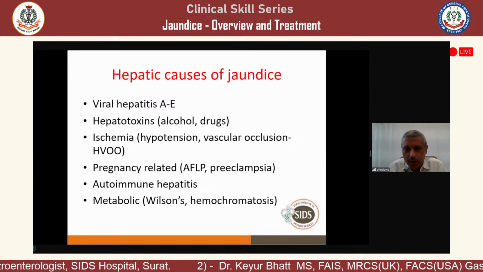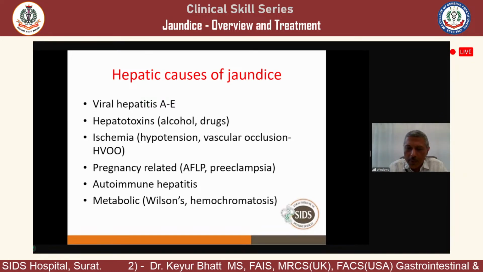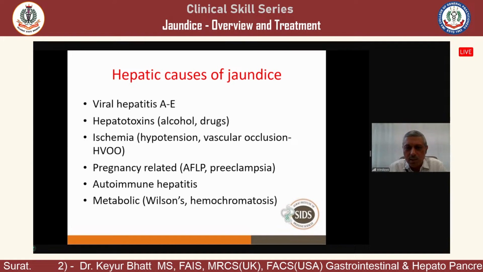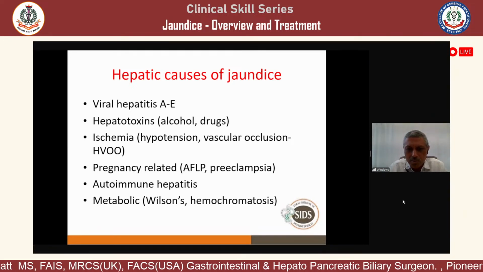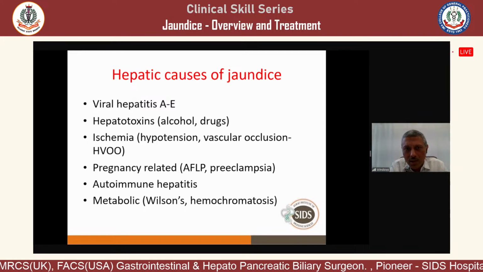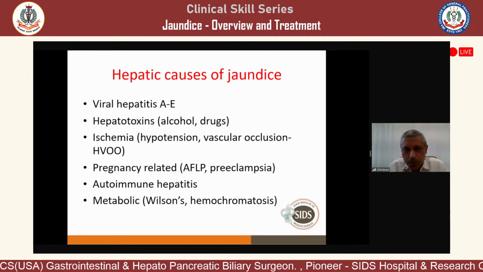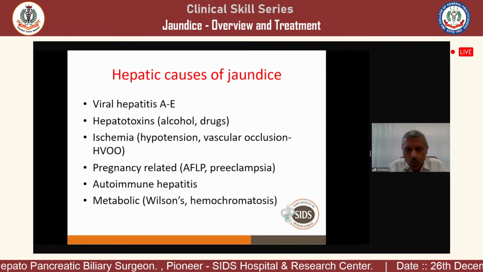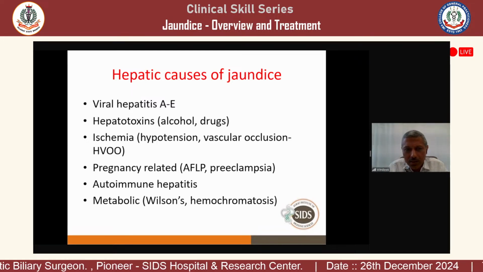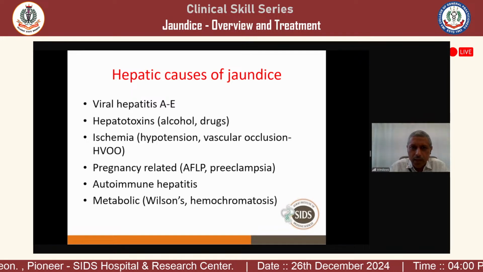They are unique to pregnancy. We'll discuss that. The autoimmune hepatitis, then metabolic causes, Wilson's and hemochromatosis. Last month I diagnosed 3 Wilson's. Wilson's is not a very common condition, but sometimes they come in crops. In 1 month, 3 Wilson's, not a very usual thing.